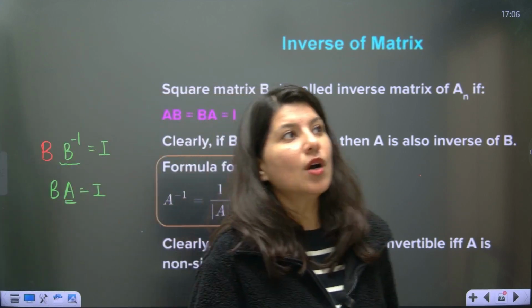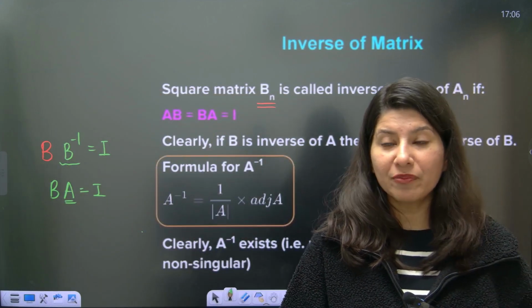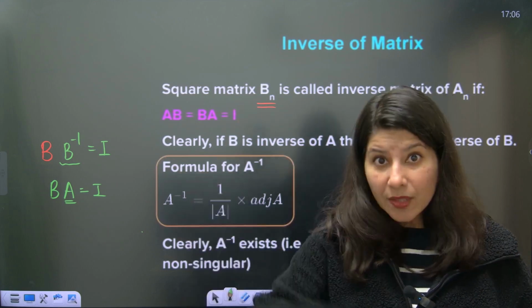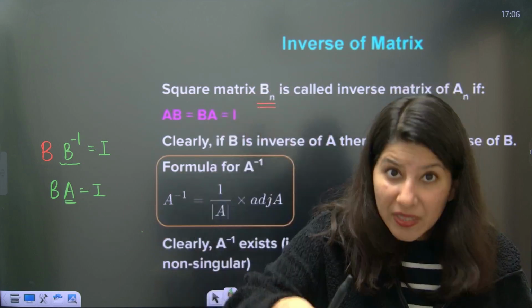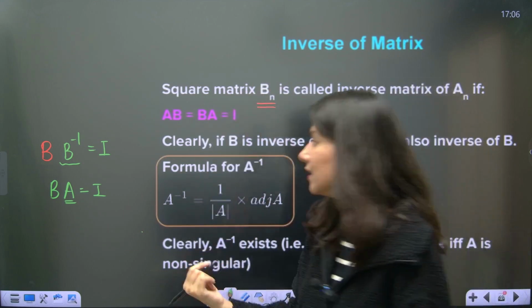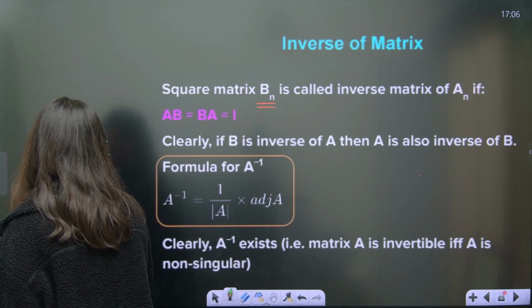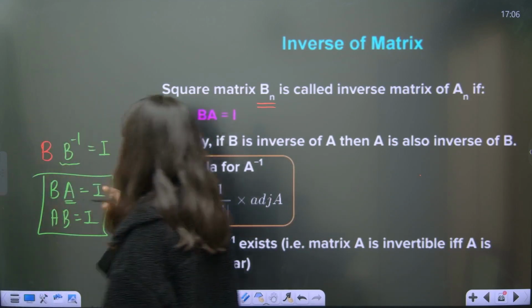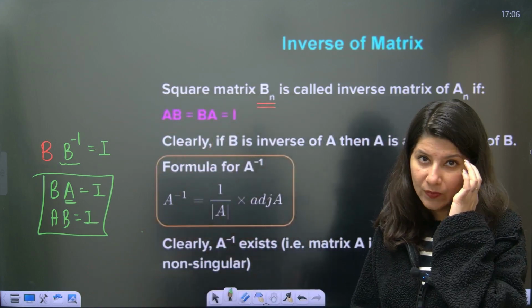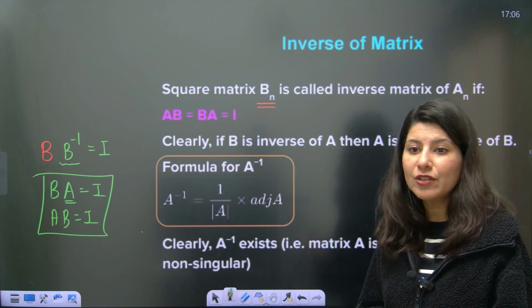Somebody asks you to find the inverse of B. You are looking for that matrix which, multiplied with B, gives the identity. You can pre or post multiply, both are the same: AB or BA, both should be the identity. This time AB and BA should both be equal. This is what we call the inverse of a matrix.